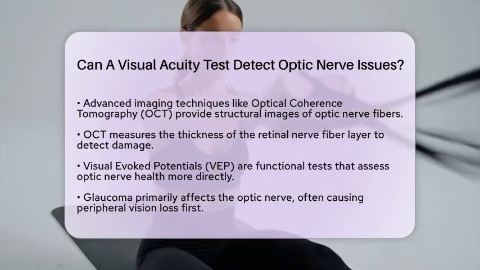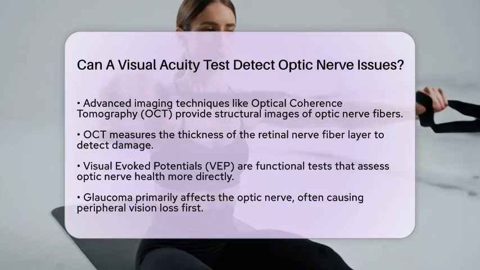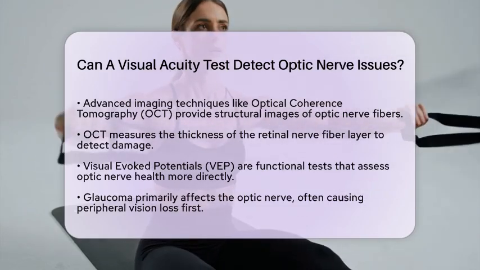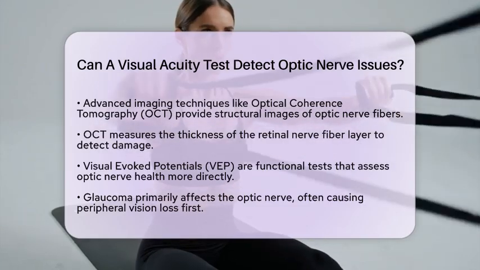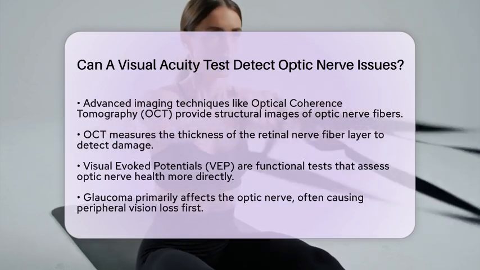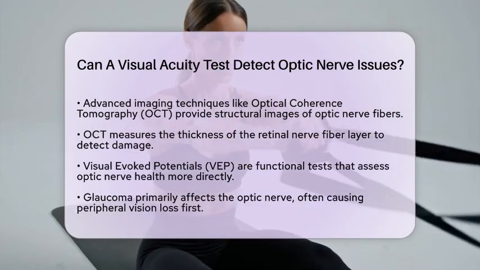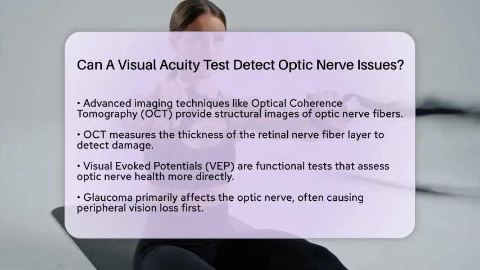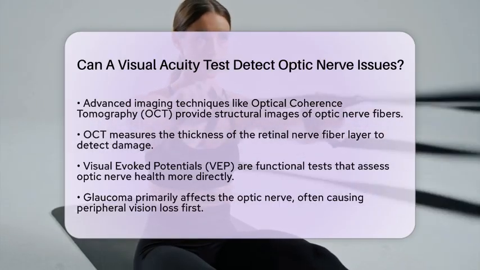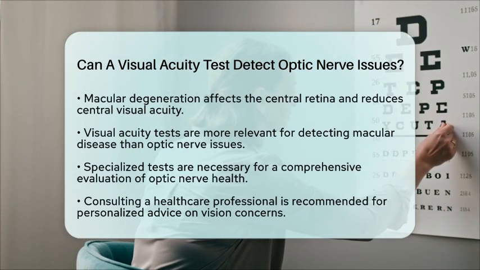In the context of eye diseases, glaucoma primarily affects the optic nerve and often leads to peripheral vision loss before any decline in central visual acuity. This means that relying solely on visual acuity tests can overlook early signs of glaucoma. On the other hand, macular degeneration affects the central retina, which can lead to a reduction in central visual acuity. In this case, visual acuity tests are more relevant for detecting macular disease than for optic nerve issues.